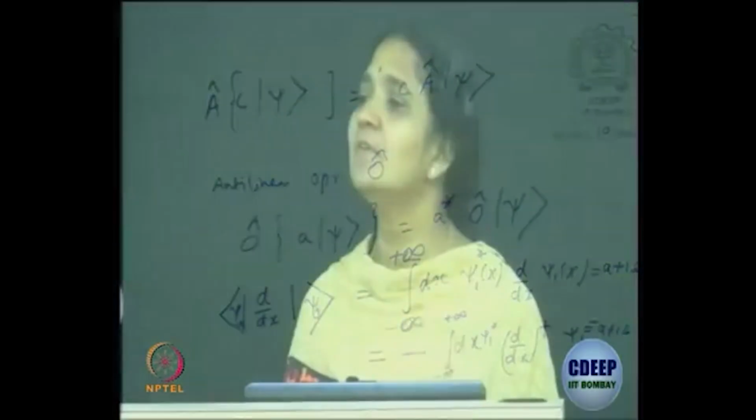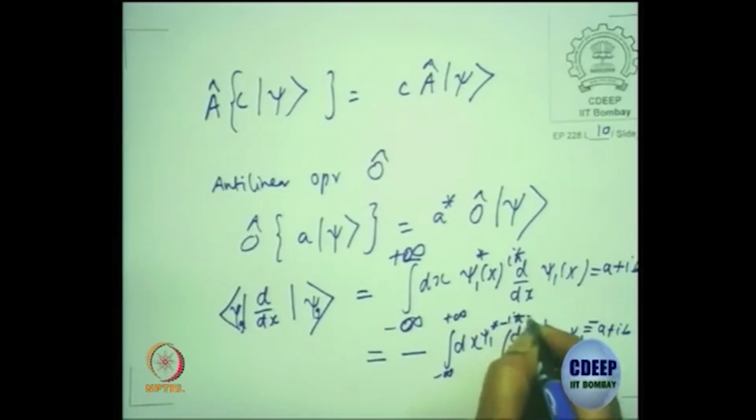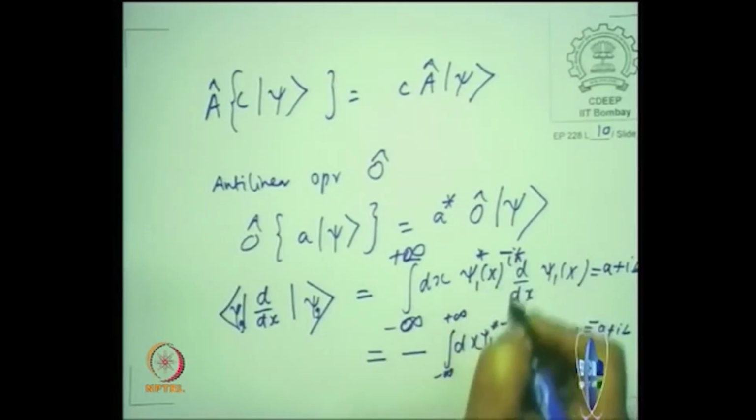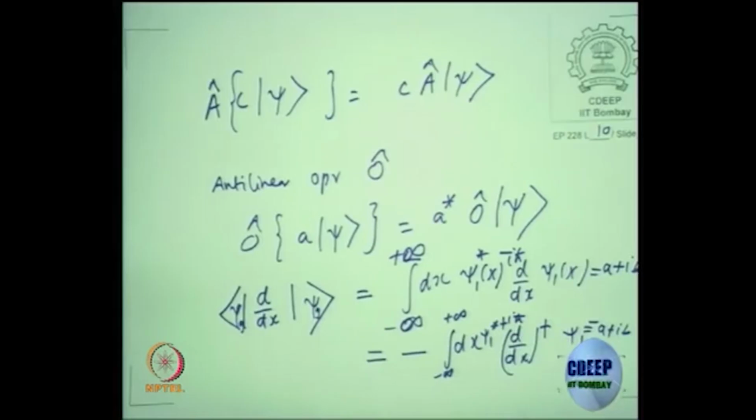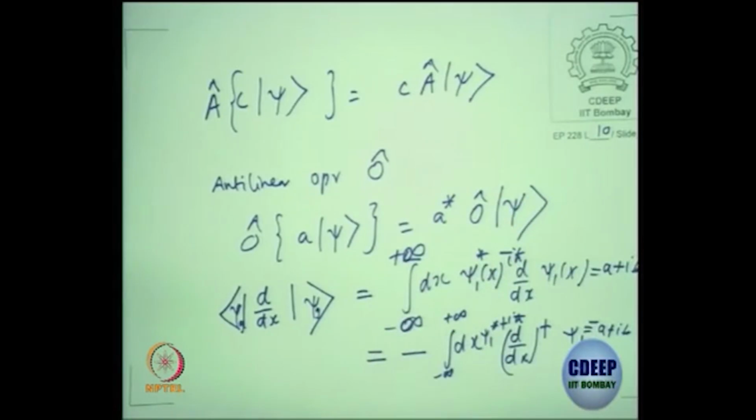Observables should have real eigenvalues, and the expectation values, which by Ehrenfest's theorem are related to your classical results, have to be real. So the only way you can make it real is you put an iħ here, then this will become a minus iħ. Sorry, this is minus iħ, so this will become a plus iħ.